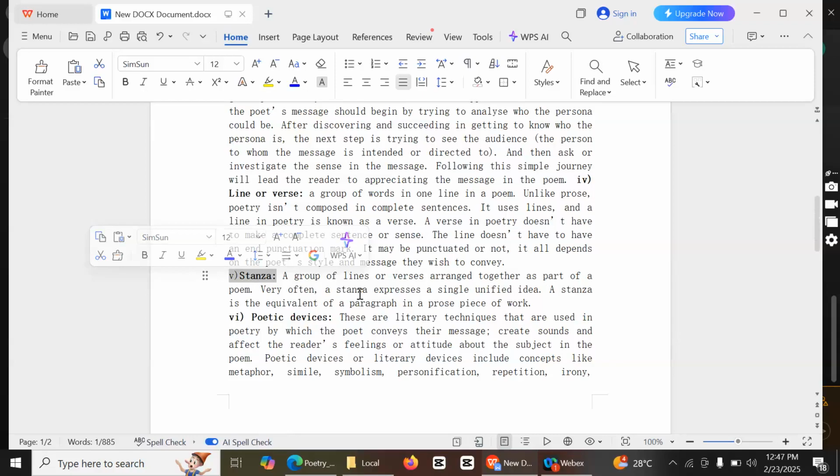And the stanza is compared to a paragraph in prose. We don't say paragraph in poetry, we say a stanza. So a stanza is a group of lines. When you put lines together, they form what you call a stanza.